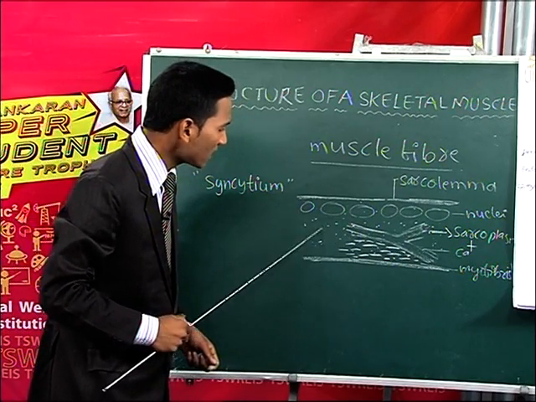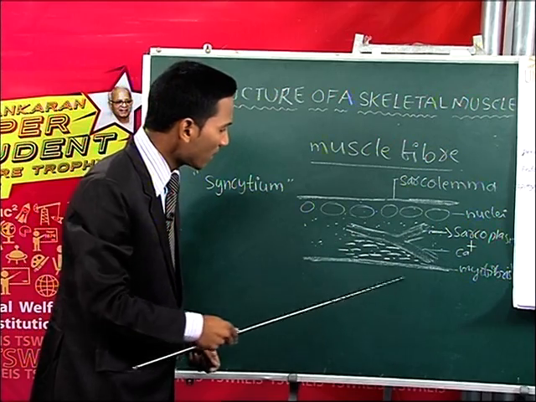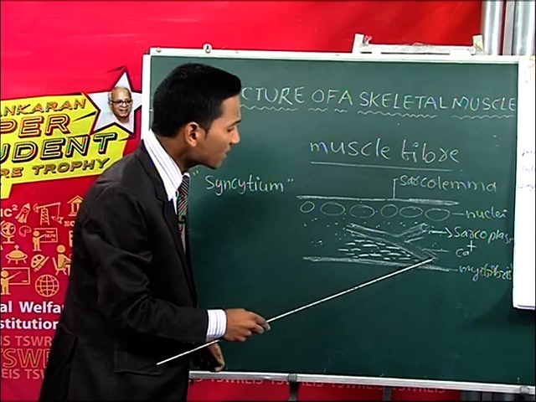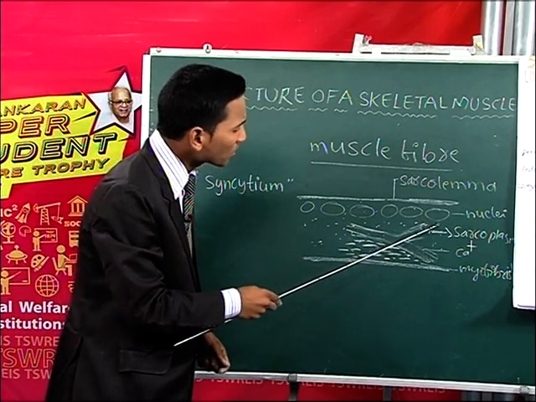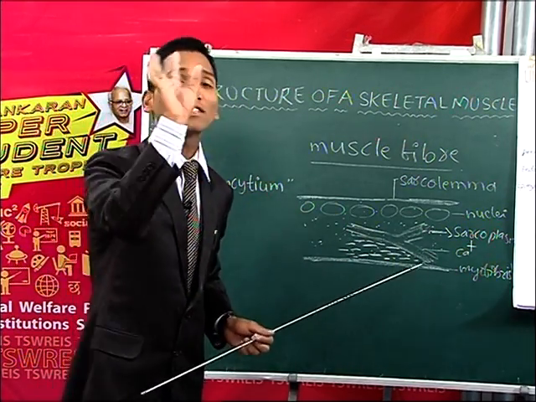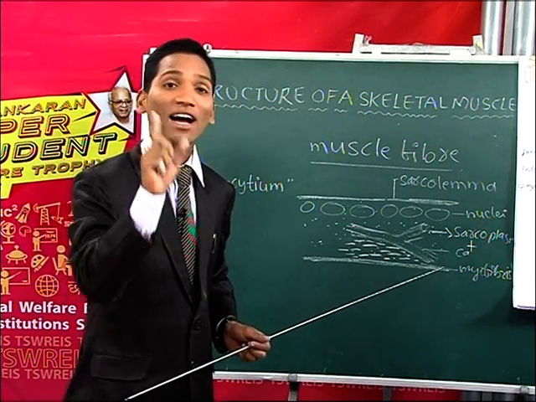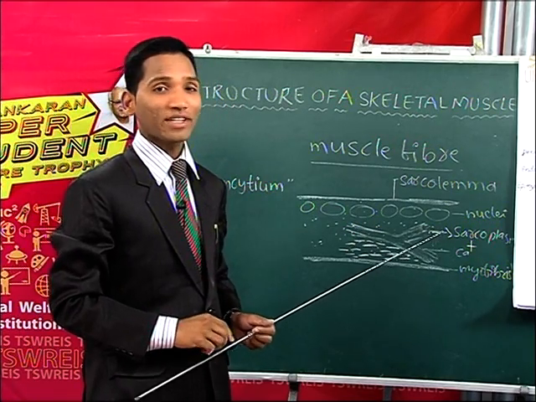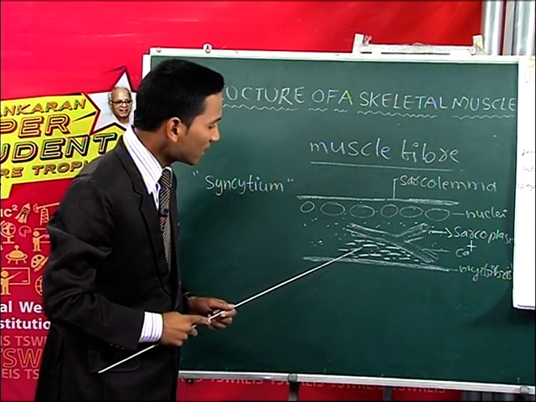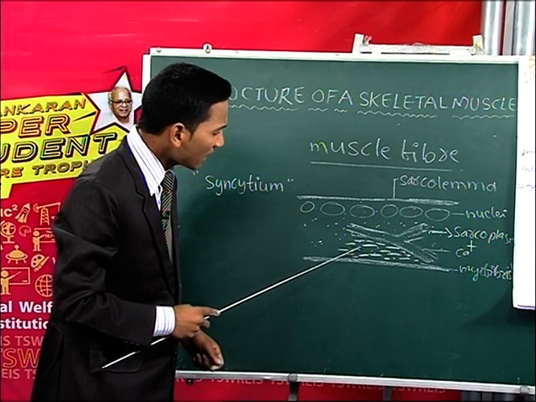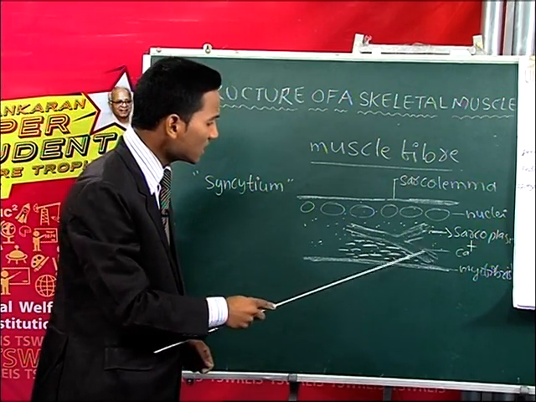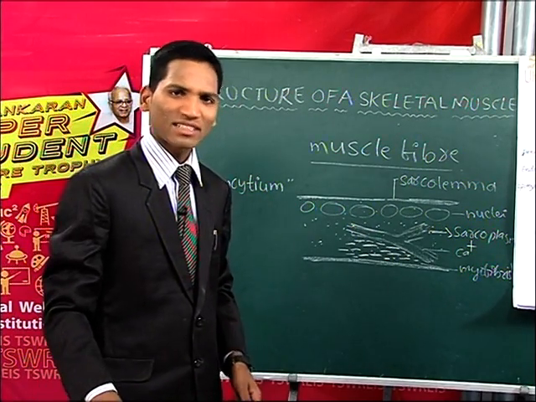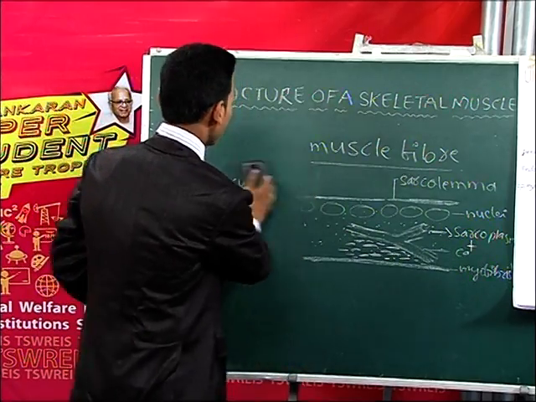The cytoplasm is present inside the muscle fiber, so it is called the sarcoplasm. The endoplasmic reticulum is present inside the sarcoplasm, so it is called the sarcoplasmic reticulum, and it is the storehouse of calcium ions. In the cytoplasm there are parallelly arranged filaments called myofibrils. Let us discuss the structure of myofibrils.